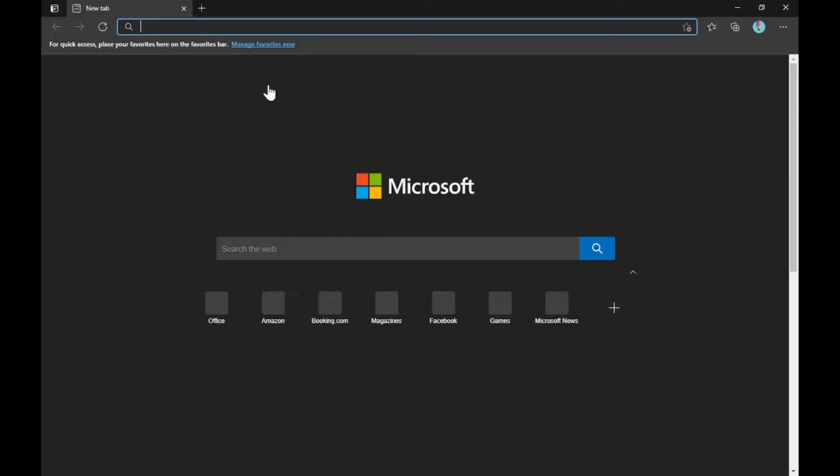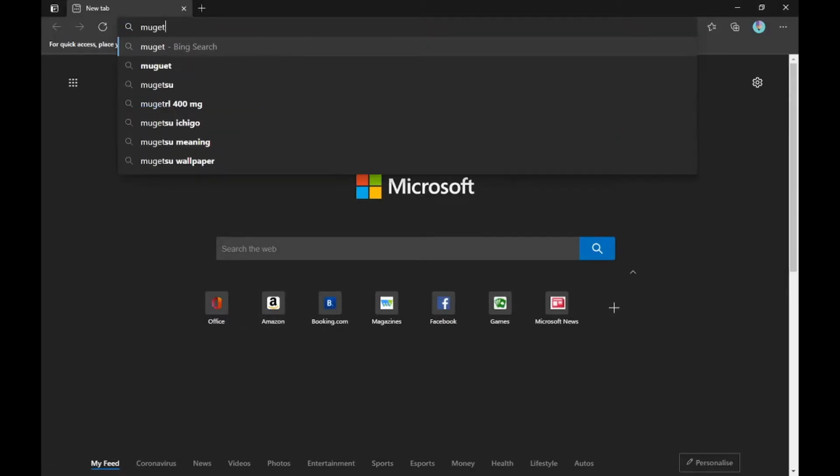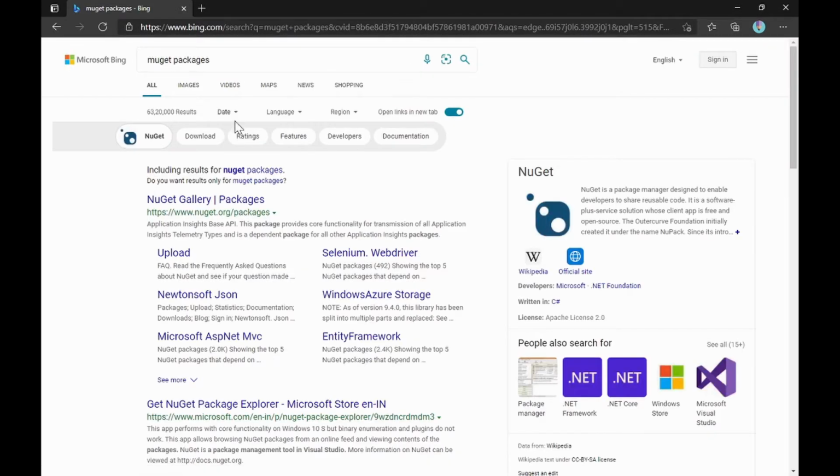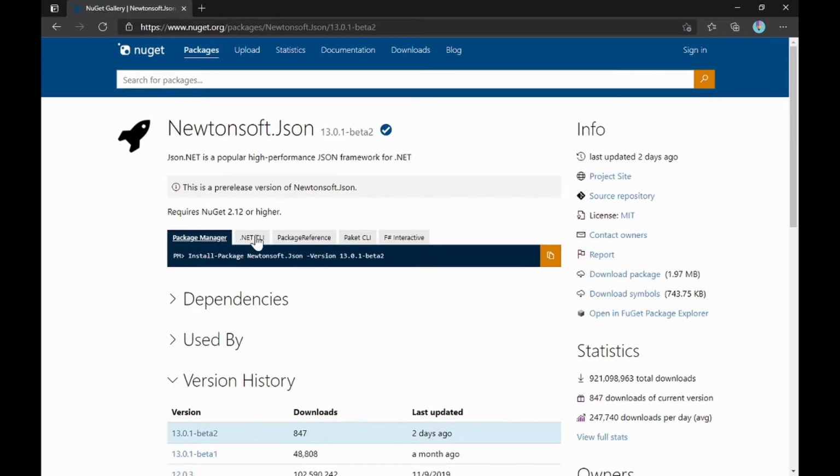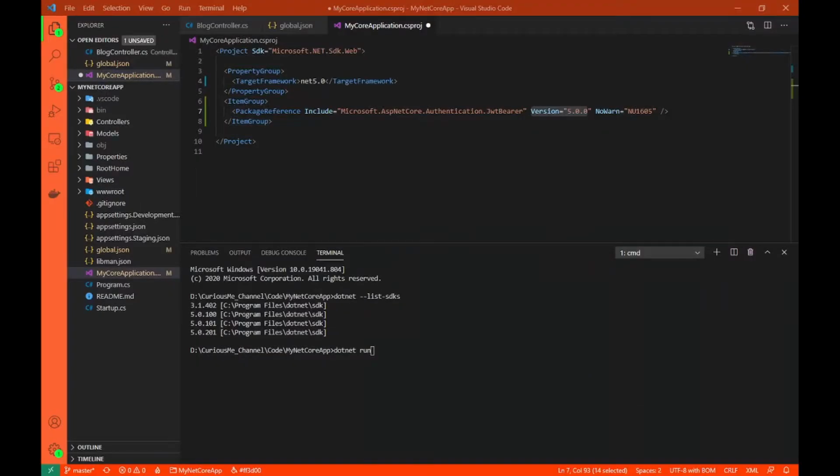Simply open our website. You can either type NuGet packages and it will straight away take you to this NuGet gallery, or you can directly go to this link, and this link is in the description down below. So click on it and go there. Once you are there, you can search for your packages from here and get the latest version. Since we are using CLI, we can directly get the CLI package from here, and we can get the latest version itself. Once we are done with this, let me remove this because we are not using this package anymore.